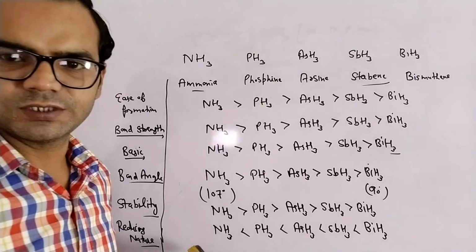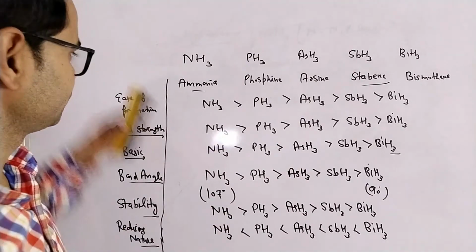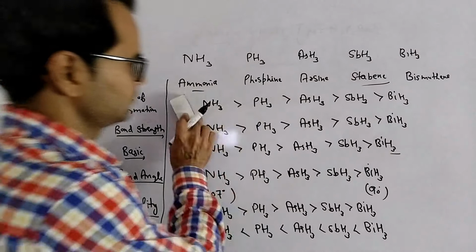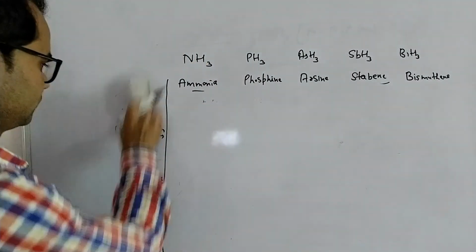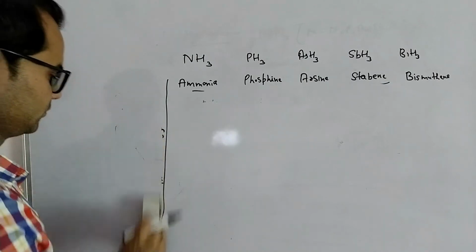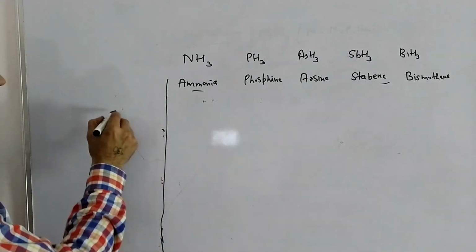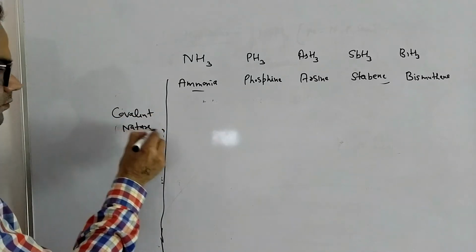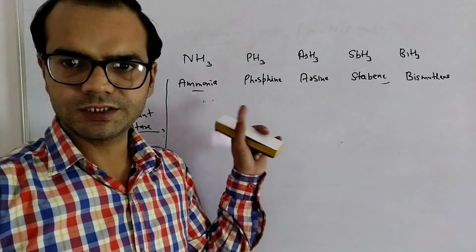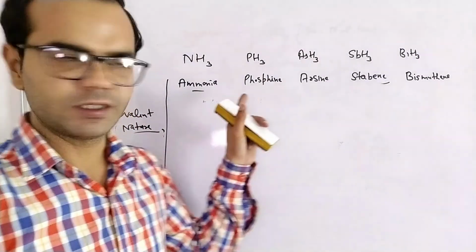This is a reducing nature. Next is the covalent nature of hydrides of group number 15.